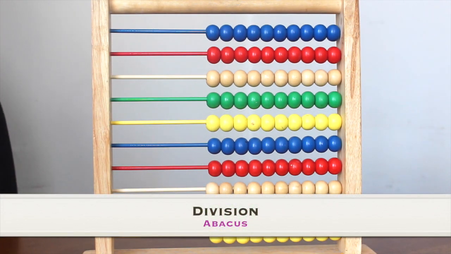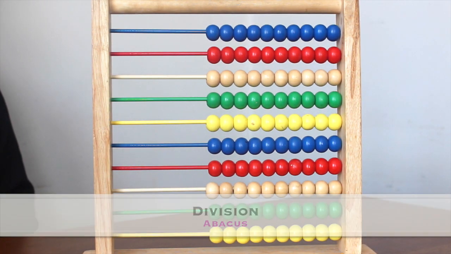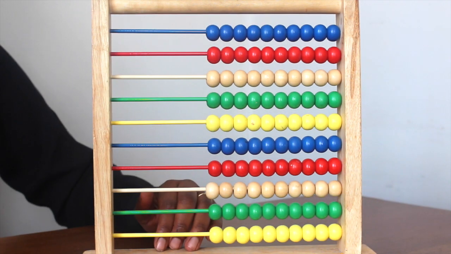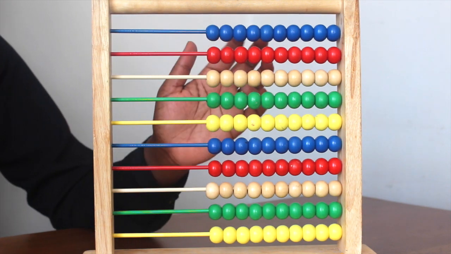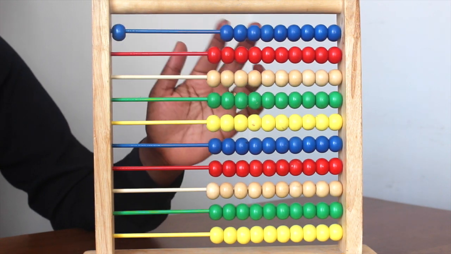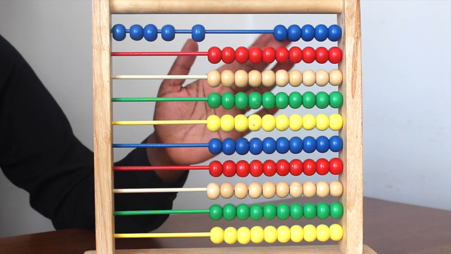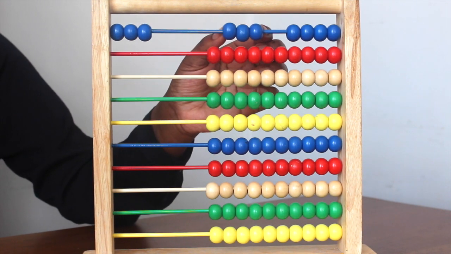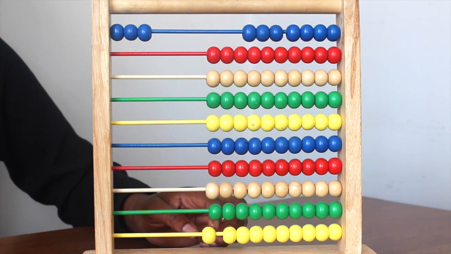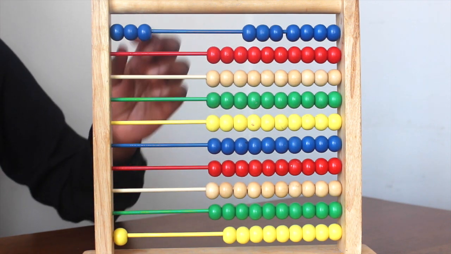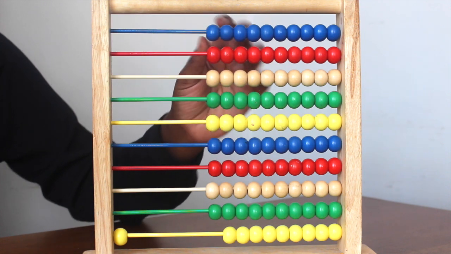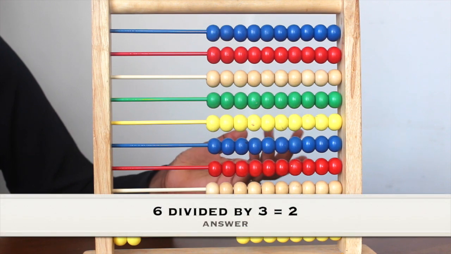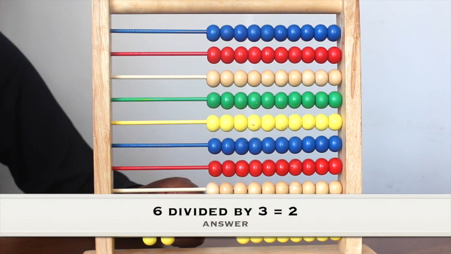We're going to do division now, so let's start with a simple one, 6 divided by 3. So again, we're mirroring the top and bottom, so these are units and these are units. So it's a single digit divided by a single digit. So we go 1, 2, 3, 4, 5, 6. So 6 divided by 3. So every time we move a group of 3 over, we need to move 1 over this way. So if we move another group of 3 over, we need to move 1 over this way. So 6 divided by 3 would be 2.